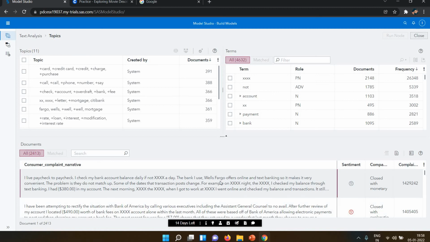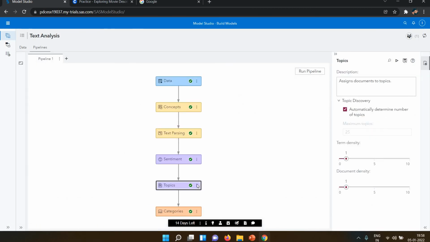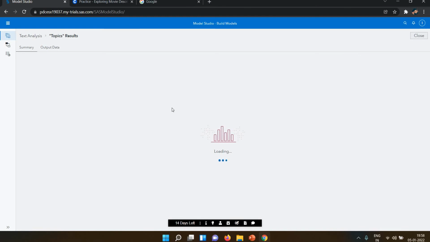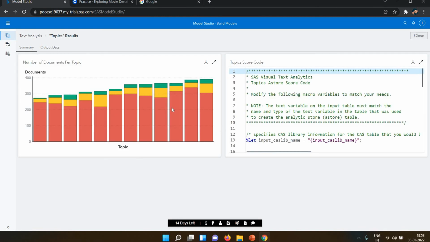So this is my complaint. Here the sentiment is also shown, with this sad smiley, and this is the detail. Let's see the result of the topic. In the result they will show the frequency, and also the graphs.